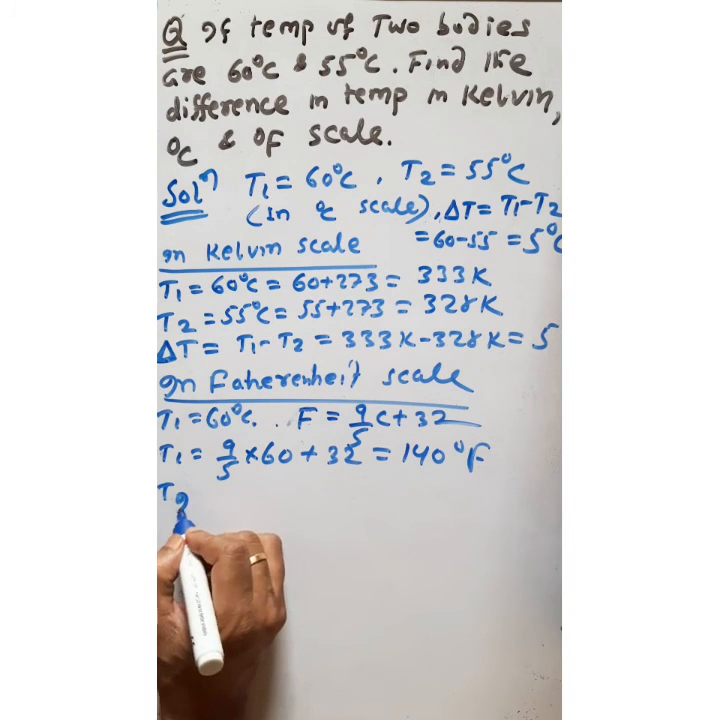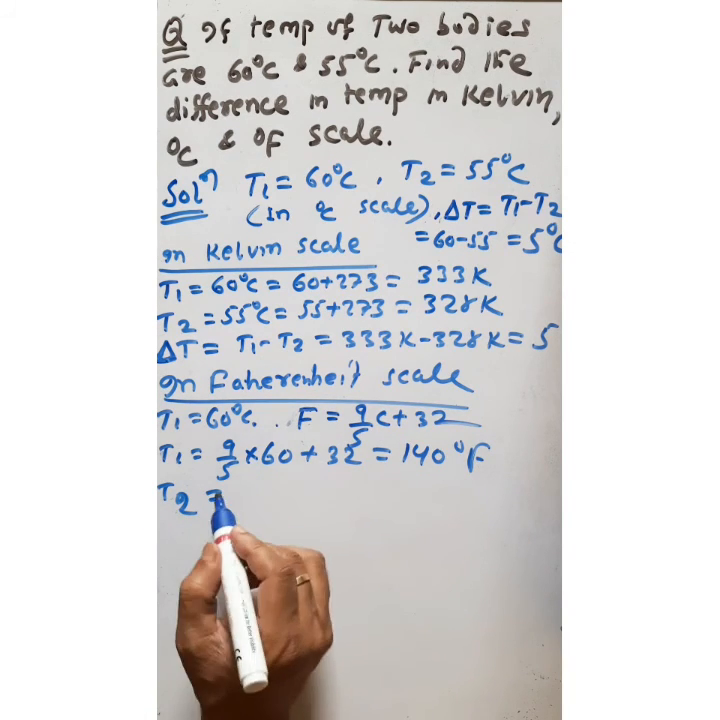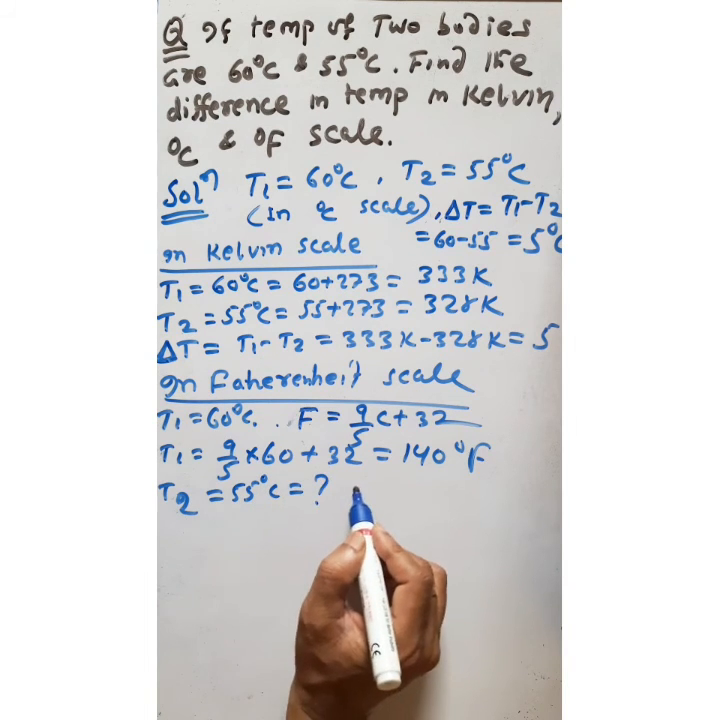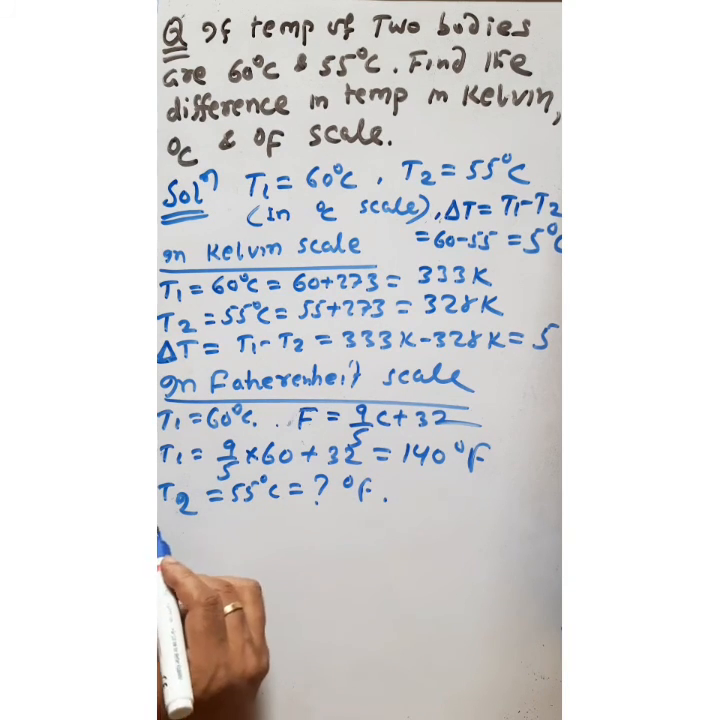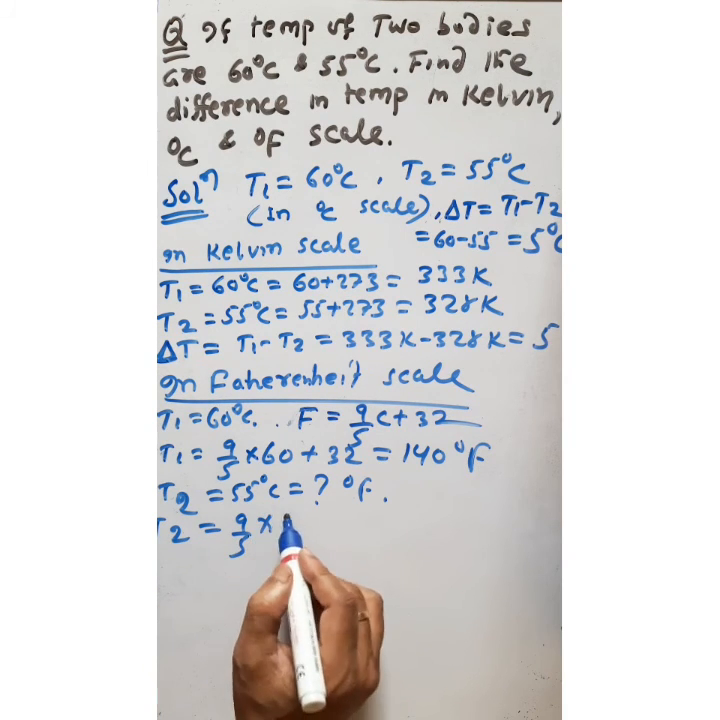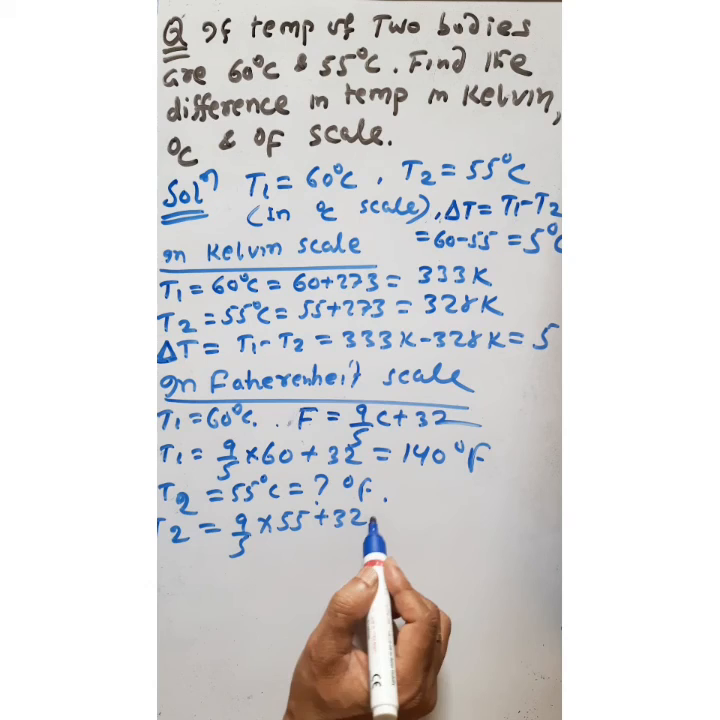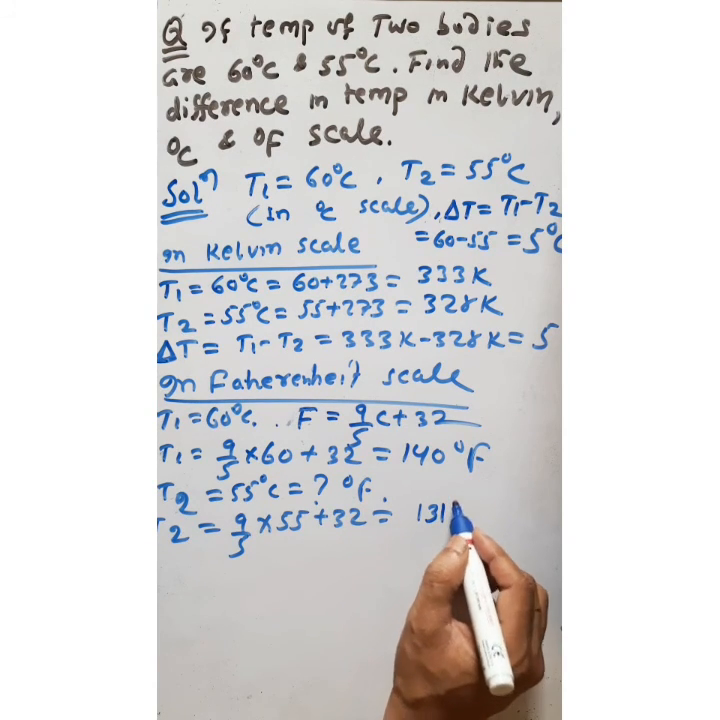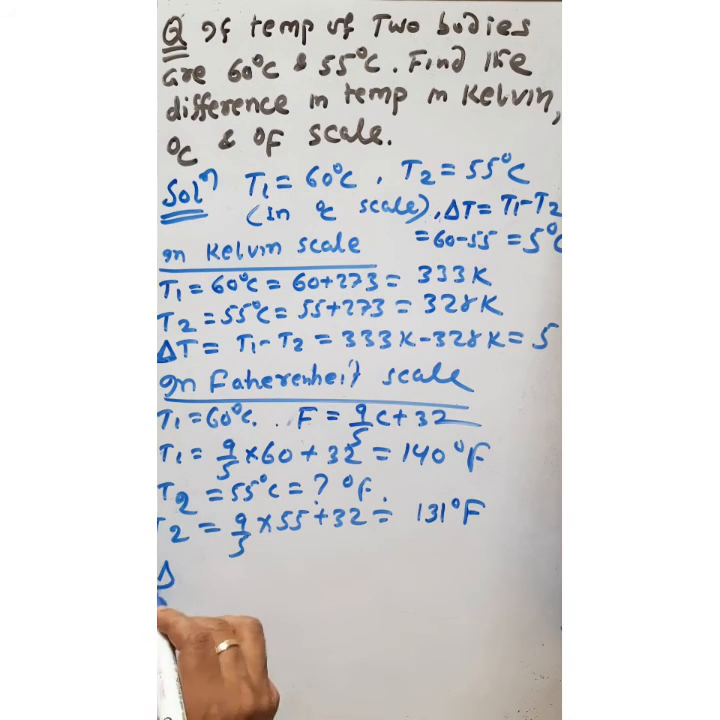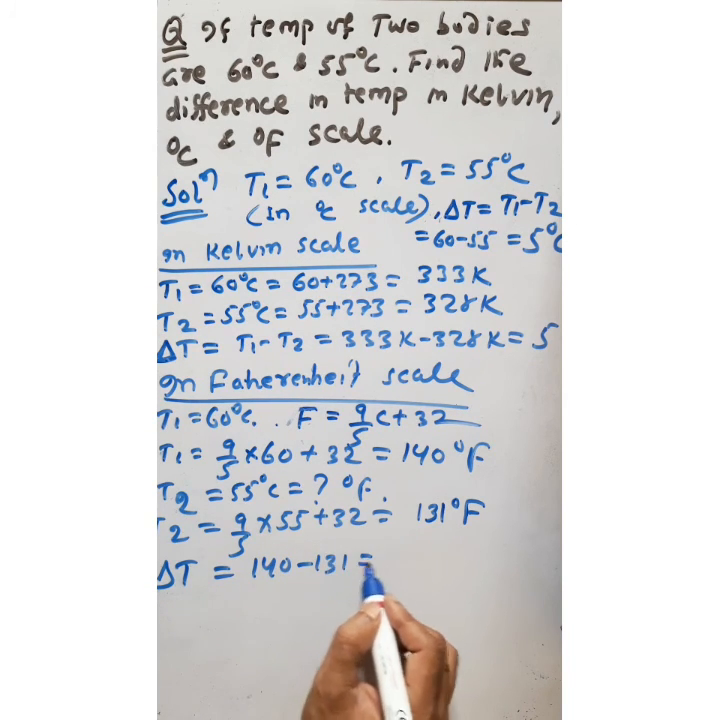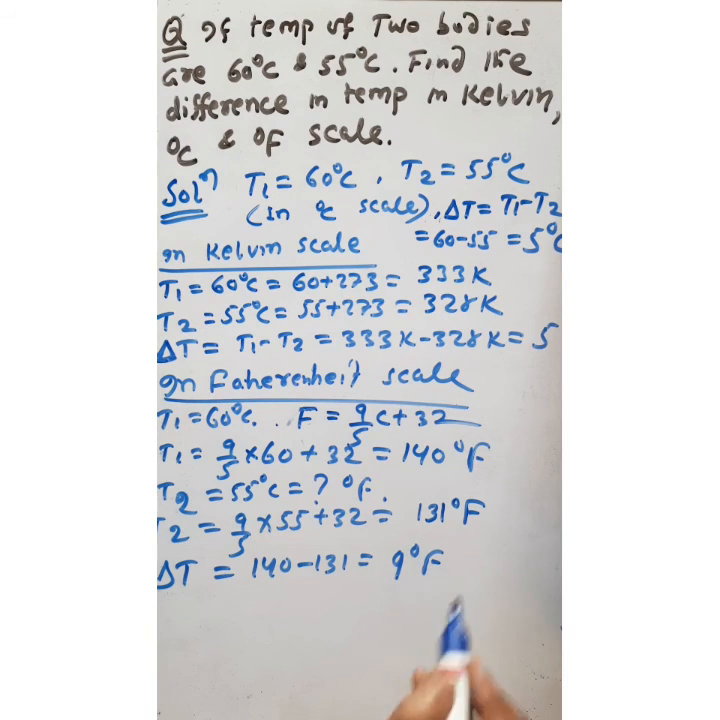And 55 degree centigrade is how much Fahrenheit? So again we will calculate T2 is equal to 9 by 5 C, C is equal to 55, plus 32. So if we calculate, it will give 131 degree Fahrenheit. So what is the change in temperature in Fahrenheit scale? 140 minus 131, which is equal to 9 degree Fahrenheit.